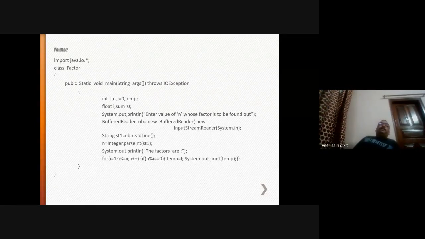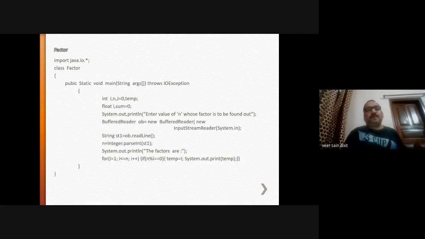So in that case, suppose I have entered the value n is equal to 20. What are the numbers that will divide 20? Those will be the factors. For example, 1, then 2, 4, 5, 10, 20. These are the various factors of that particular given number. Now you have to develop a logic to write this program for much larger numbers.